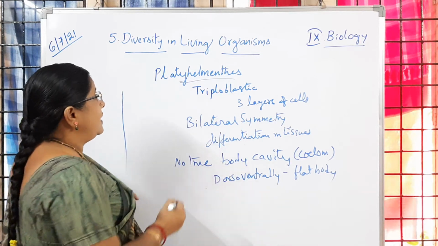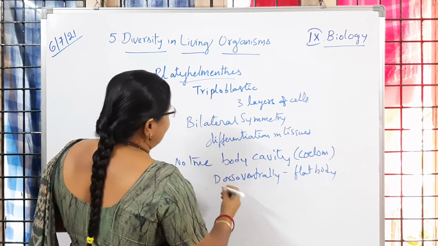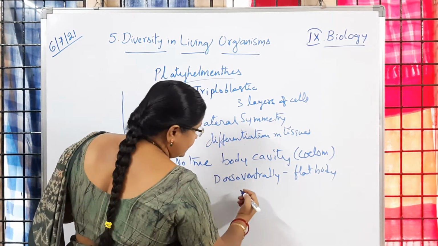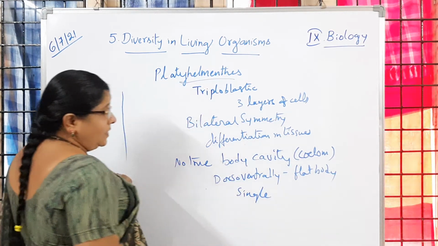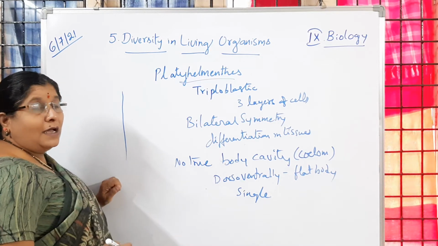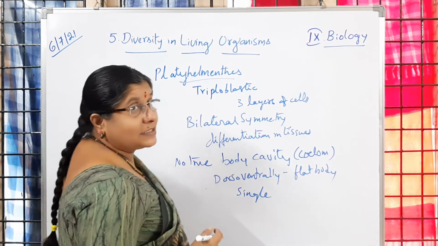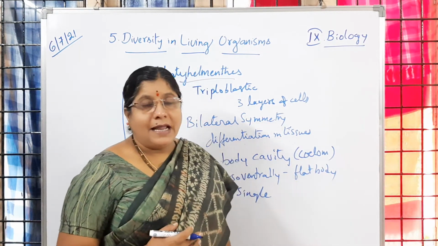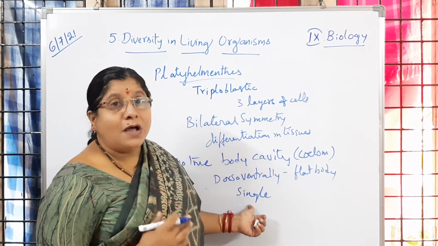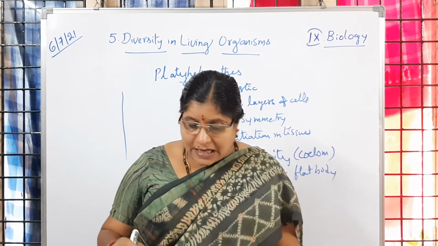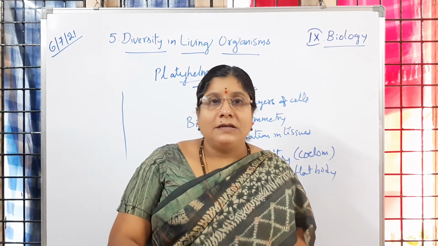The organisms of Platyhelminthes live singly or sometimes in groups. Some live as parasites and some live in water. Is it clear to children? One parasite which belongs to Platyhelminthes is the tapeworm, Taenia solium.